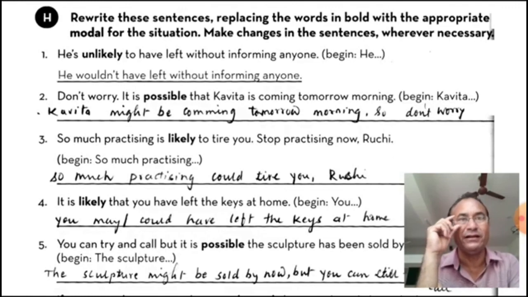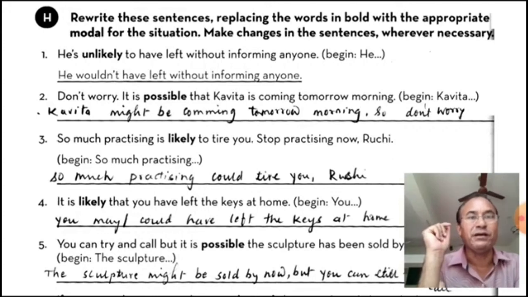First has been given: he is unlikely to have left without informing anyone. Begin he. So he wouldn't have left without informing anyone. So with he we have used wouldn't have left without informing us.